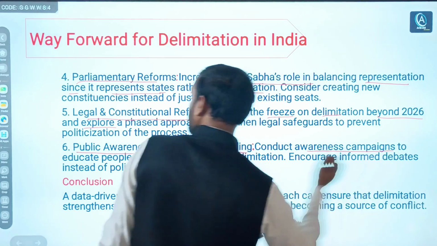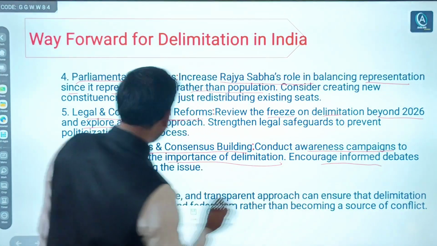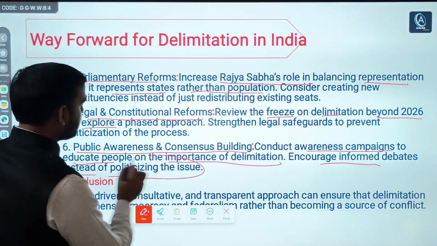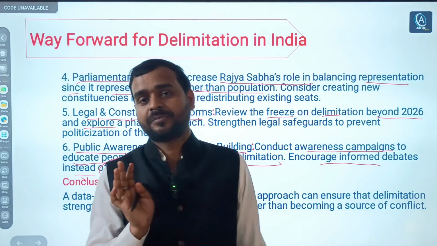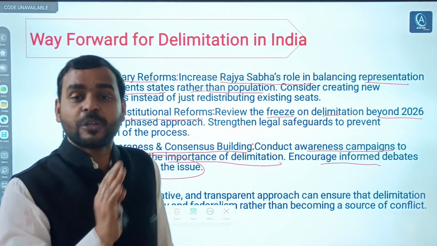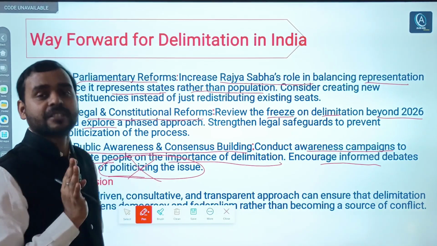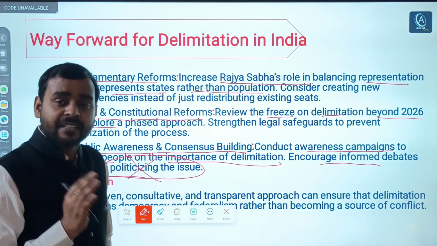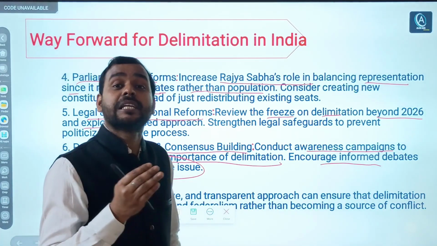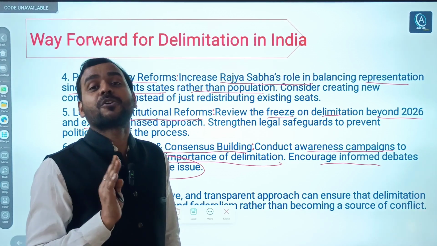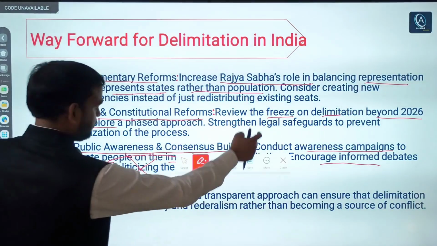Conduct awareness campaigns to educate people on the importance of delimitation, and encourage informed debates instead of politicizing the issue. This should be avoided. Our political leaders should understand that they should not politicize this issue, because we all are Indians, and we have to live happily in our country and respect our constitutional values. Simple. So lastly, conclusion. What is the conclusion?